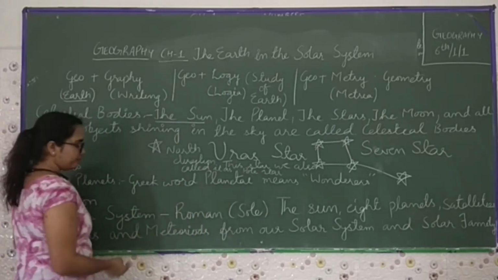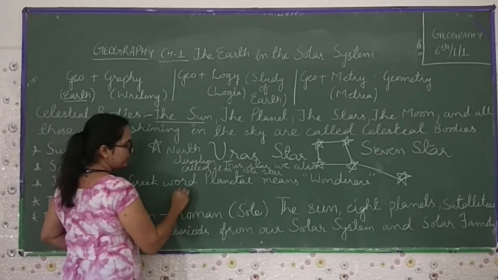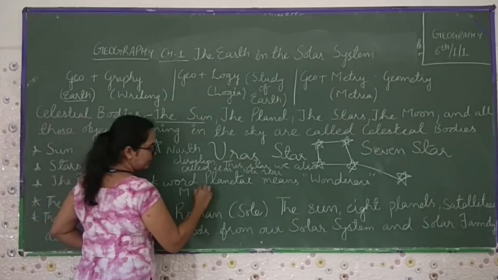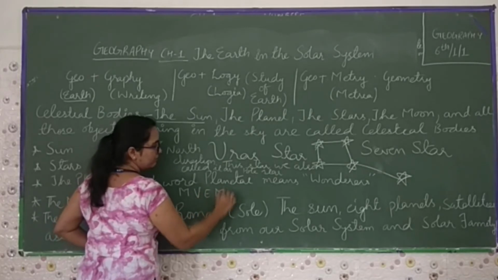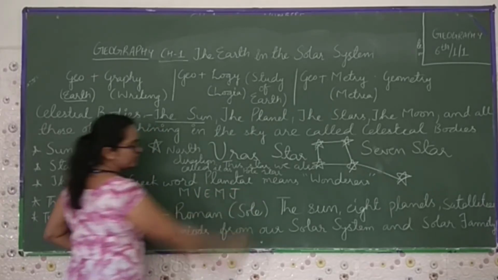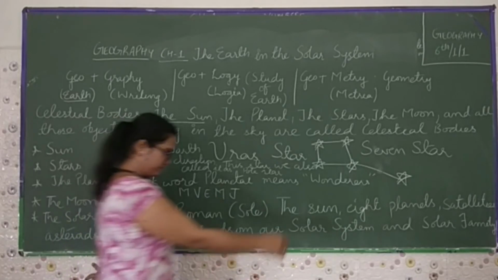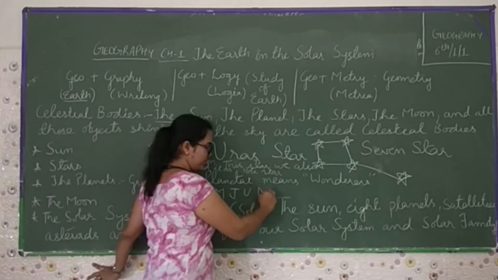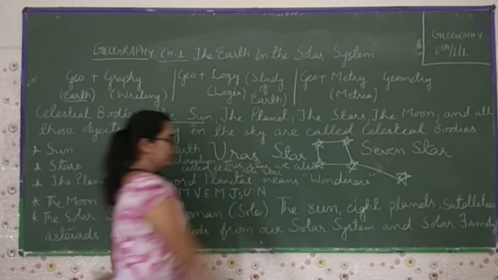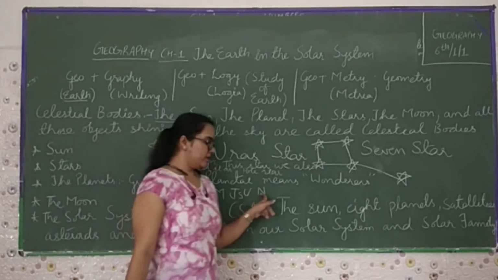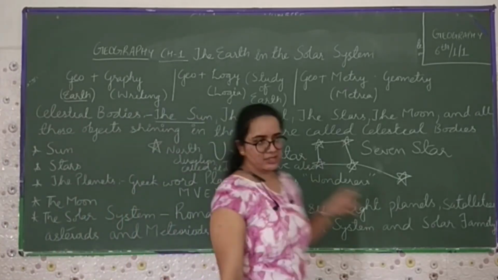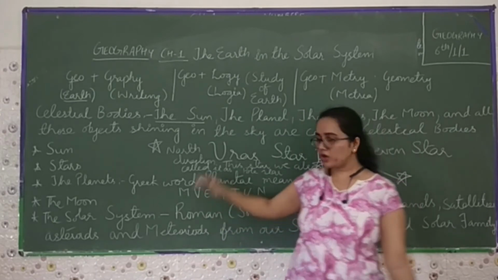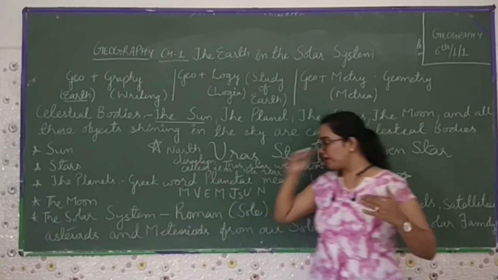That is, first is Mercury, Venus, Earth, Mars, Jupiter, Saturn, Uranus, Neptune. These are the 8 planets according to the Sun.